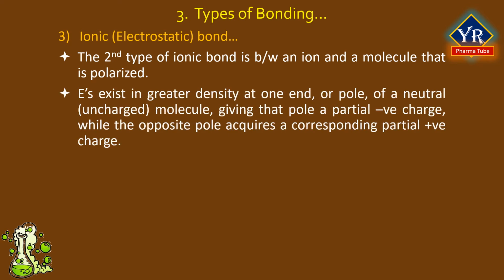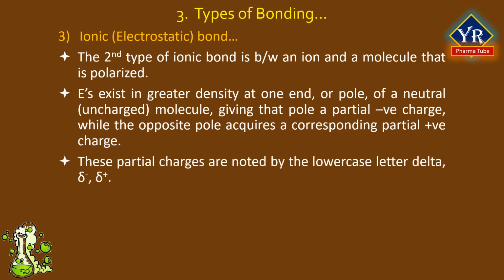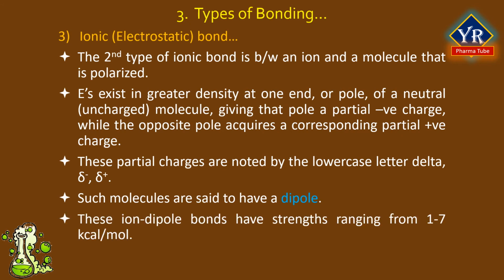That is, electrons exist in a greater density at one end or pole of a neutral or uncharged molecule, giving that pole a partial negative charge while the opposite pole acquires a corresponding partial positive charge. These partial charges are noted by the lowercase letter delta, delta plus, delta minus. Such molecules are said to have a dipole.